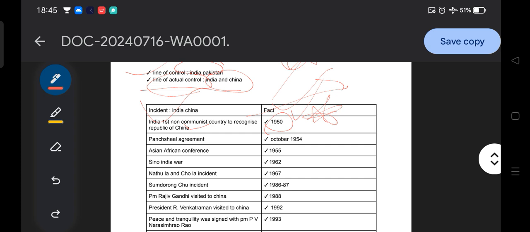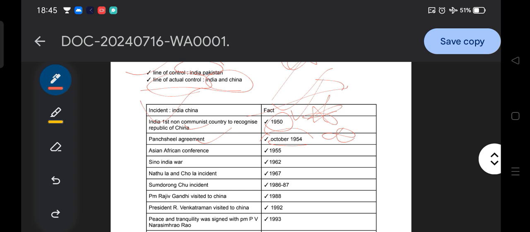Then move to the Panchsheel Agreement, which includes the five principles that India and China signed in October 1954. A direct question: in which year was the Panchsheel Agreement signed? You need to remember October 1954. And what are the principles of the Panchsheel Agreement?